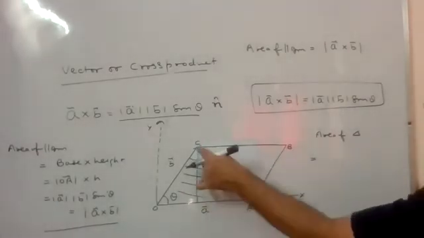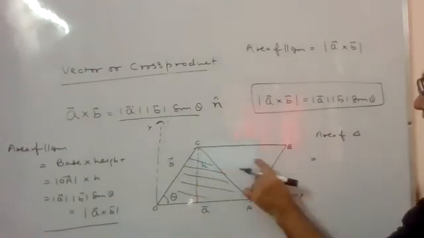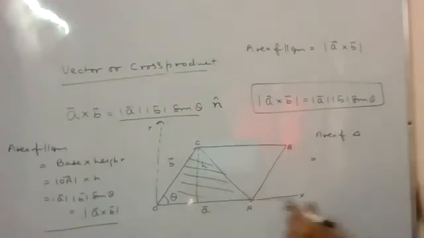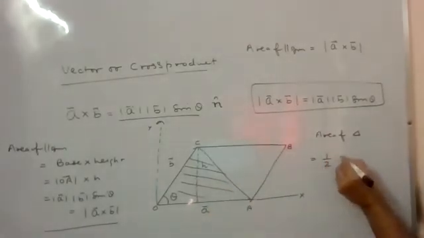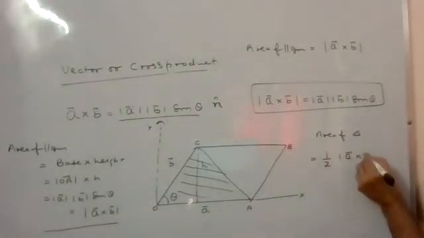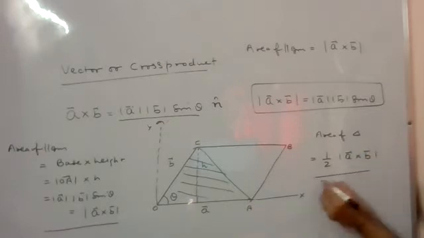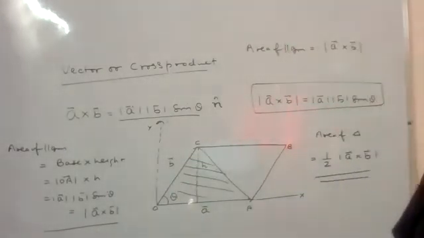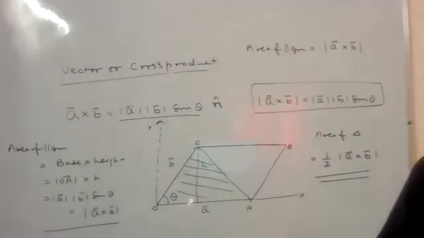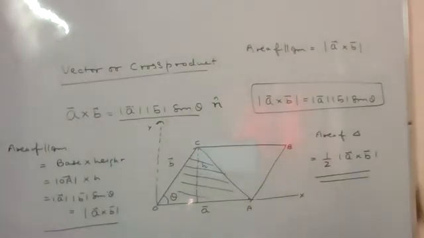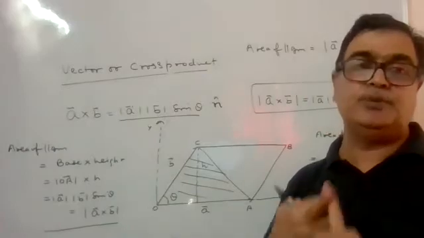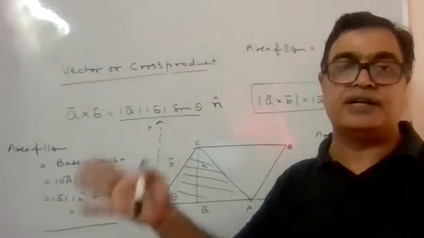Parallelogram is there, so when you join this, it will divide it into two equal areas. So as equal area is there, area of this triangle will be what? Half magnitude of A cross B. Sorry, area of triangle formula is half A cross B. Area of parallelogram will be A cross B. ये भी आपको result दो याद रखने हैं. So what geometrically is it going to show? Geometrically, area of parallelogram will be shown by the cross product's magnitude.